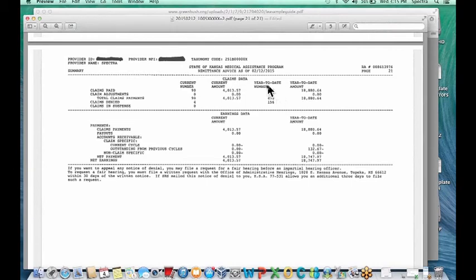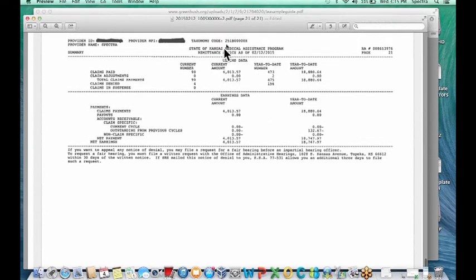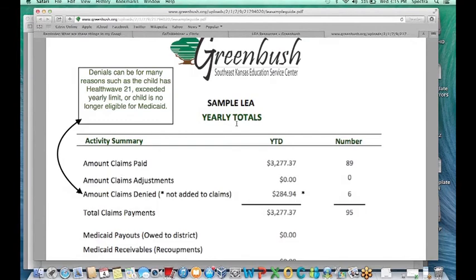So some of your numbers may look low if you actually look at your remittance advice. That's just because everything started over for Kansas Medicaid in January. It'll show you year-to-date dollar amount that's been paid, and then it shows your claim payment for this particular RA right here. And then here's your year-to-date amount right here. And again, this just ties into the check summary that we send to you.